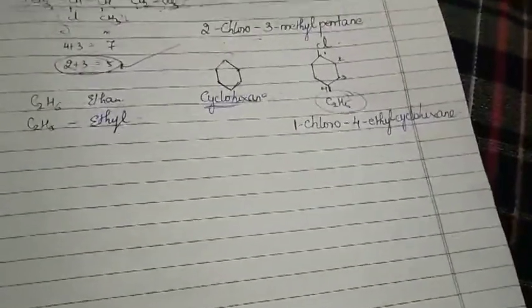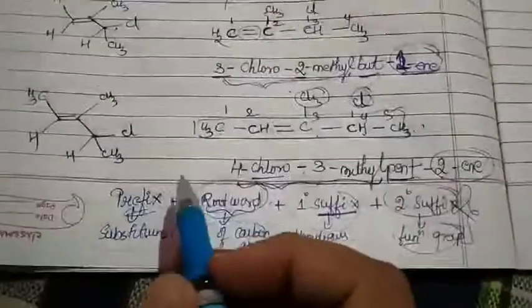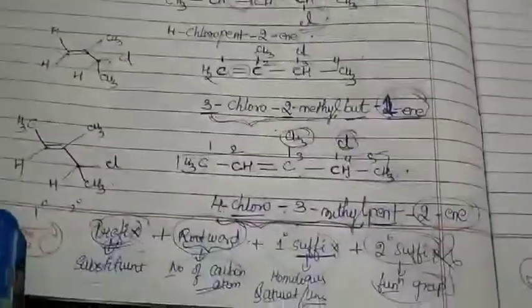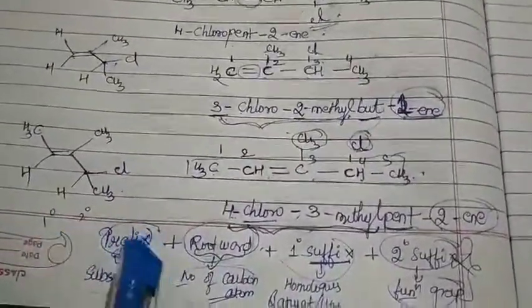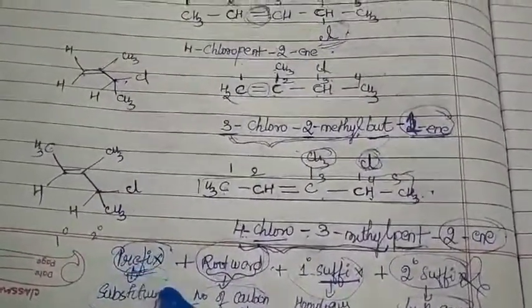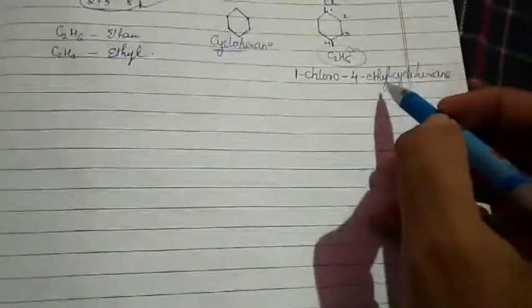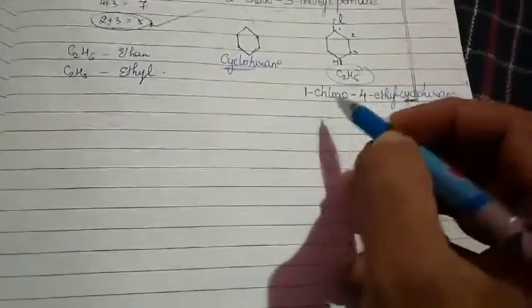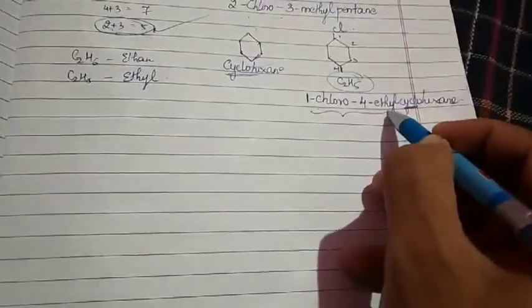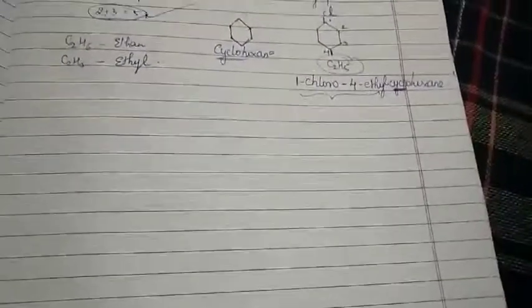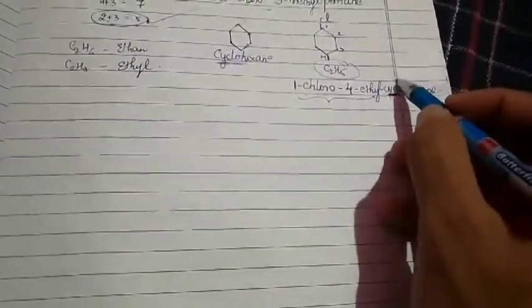Cyclohexane. Very much important. What I said as prefix, in that prefix also you get two kinds, a primary and a secondary prefix. Primary prefix indicates your substituent. Secondary prefix indicates this word called cyclo. So the primary prefix tells us a substituent is present. Cyclo is the secondary prefix, indicating your ring structure.